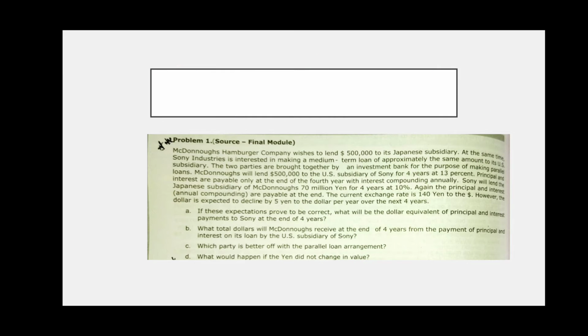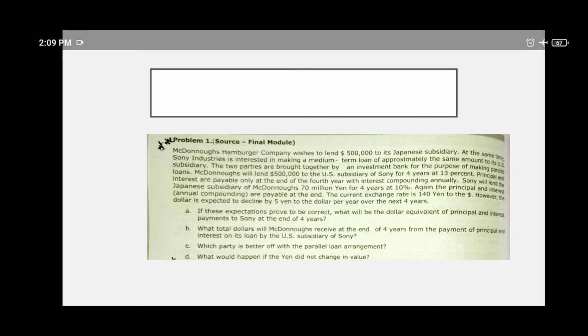Okay, next, what they have asked: if these expectations prove to be correct, that means 120 yen for $1, what will be the dollar equivalent of the principal and interest? They are asking how much principal and interest is paid by MEC to Sony at the end of the 4th year, and how many dollars MEC is going to receive. Third question, which party is going to benefit. And fourth question, what will happen if the yen is not exchanged.